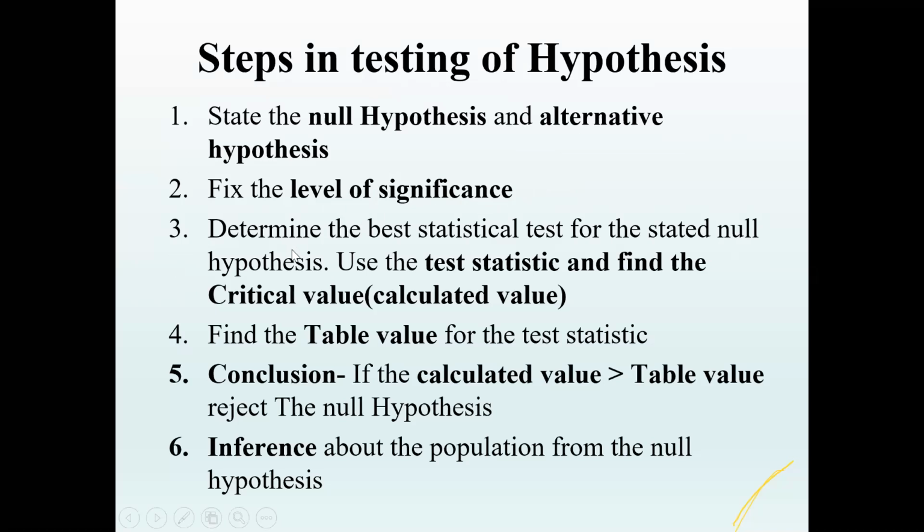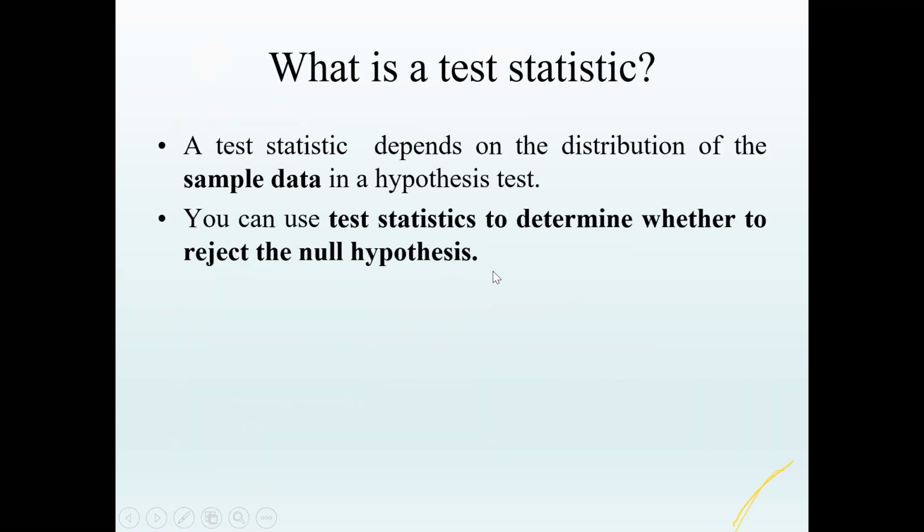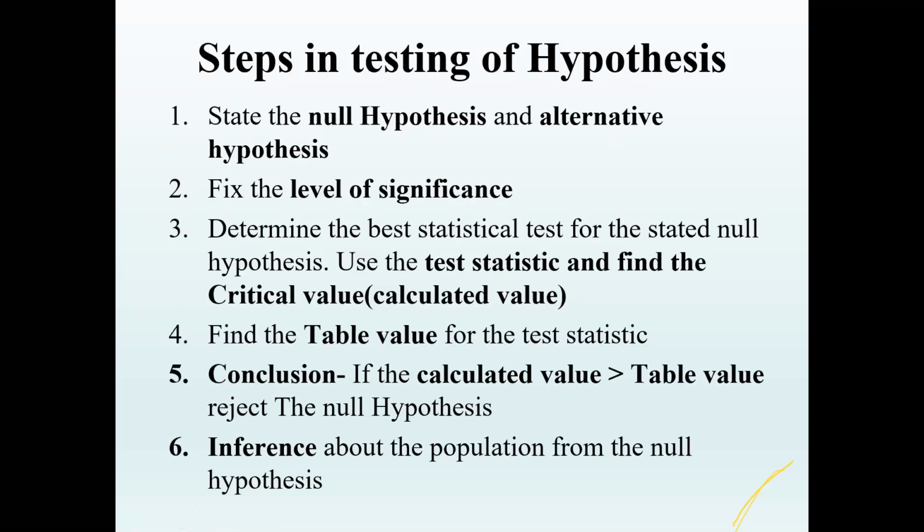Now here you can see we have to determine the best statistical test for the stated null hypothesis. So we use some test statistic, and that is used for testing purposes. So what is this test statistic? The test statistic is the distribution of the sample data. For example, if you are comparing two groups and the type of comparison is mean comparison.